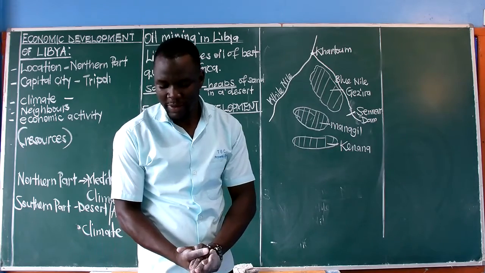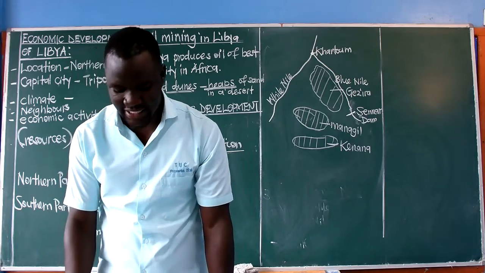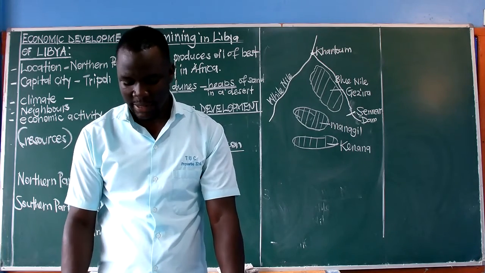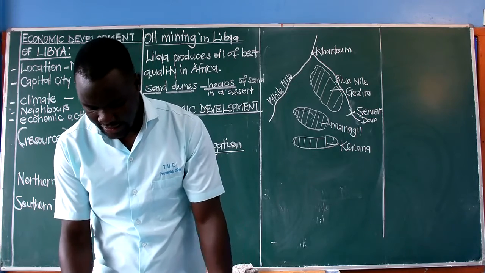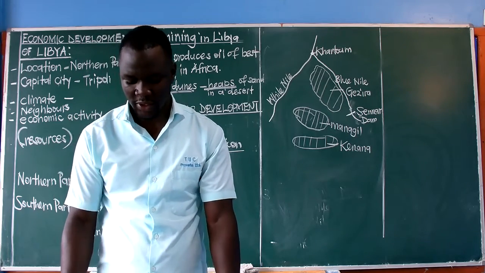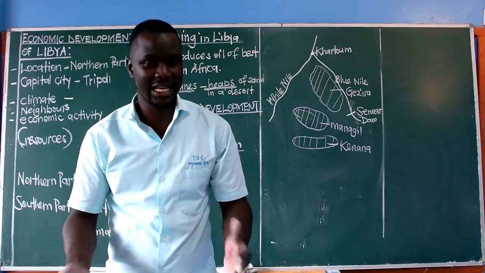Let's go back to our page 27 because we need to understand what we are given. We are saying that Gezira irrigation scheme is an example of a large-scale irrigation in Africa, which was established on that triangular land, as I have already talked about.